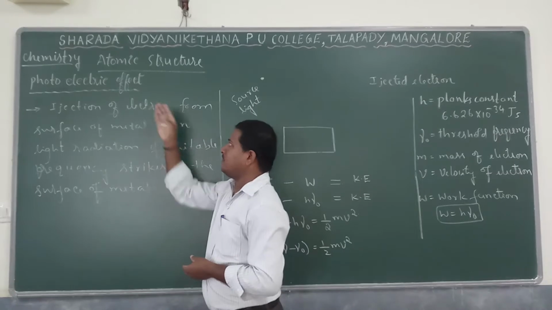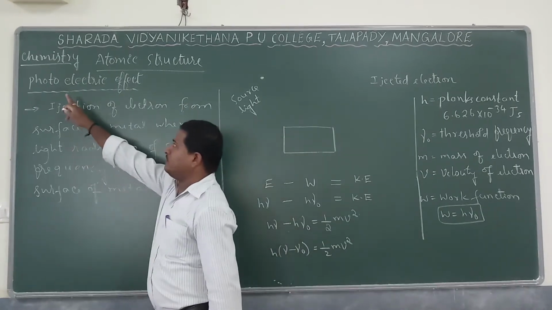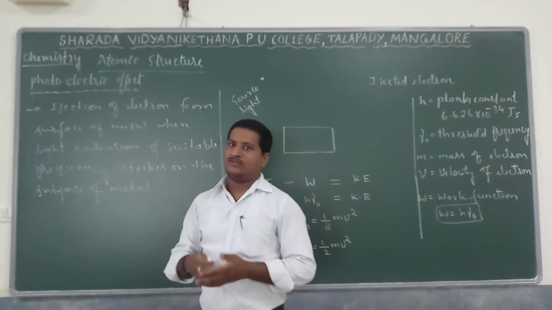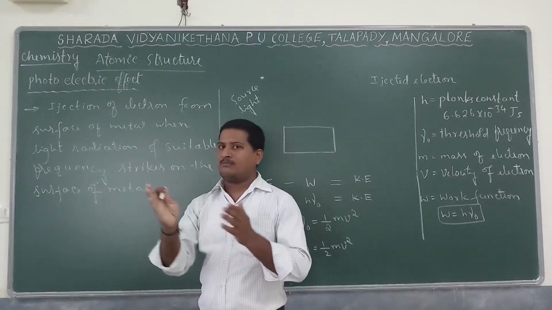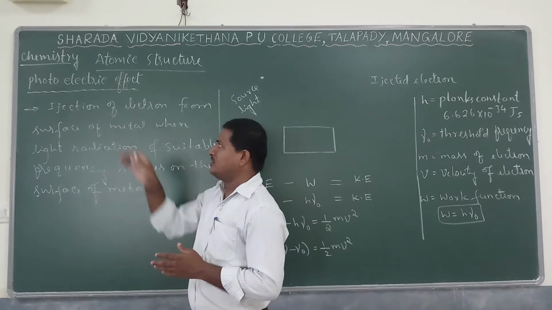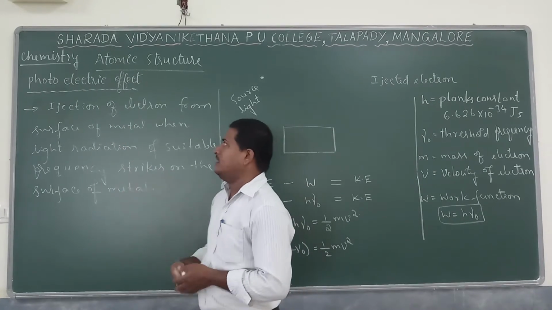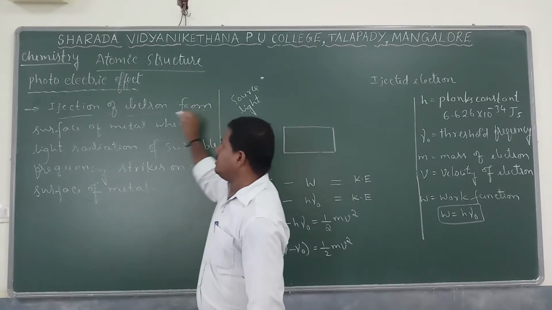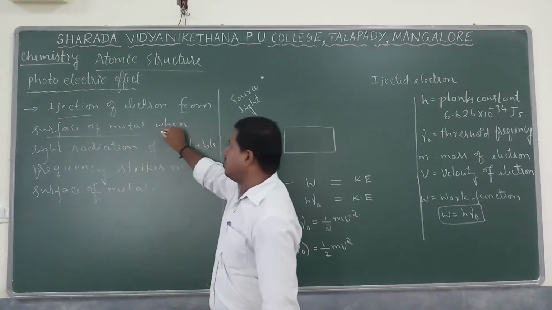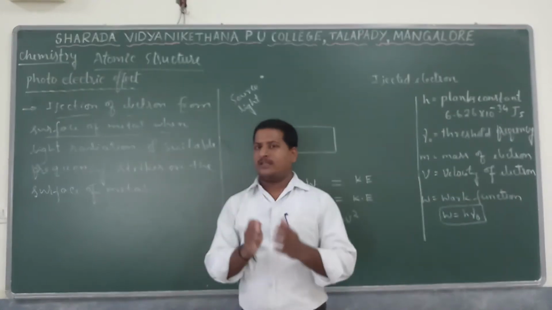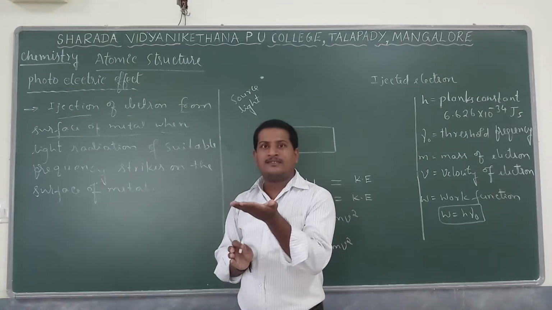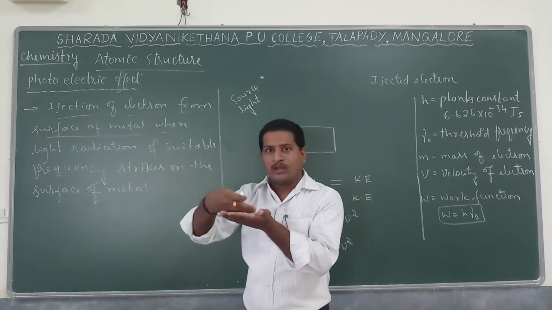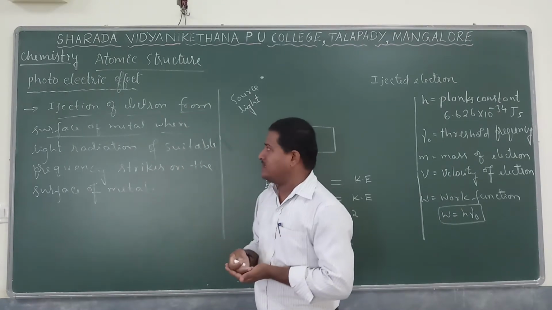The photoelectric effect, as the name indicates: photo is nothing but a photon, light energy, and electric is nothing but electron. So light as well as a particle, electron being the particle nature. Their relation is explained by the effect. Here, ejection of electron from the surface of the metal takes place. So in the photoelectric effect, very simply, from the surface of the metal, electrons get ejected. Ejection is nothing but removal, coming out from the surface.